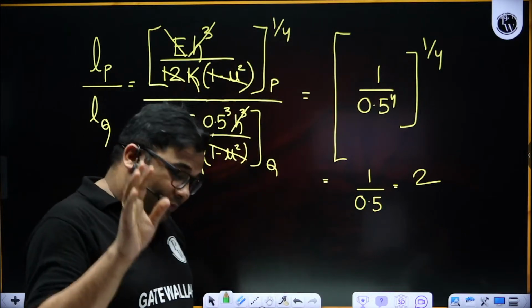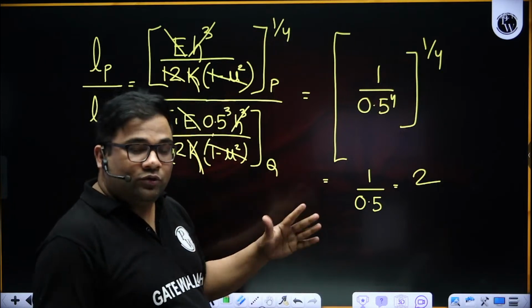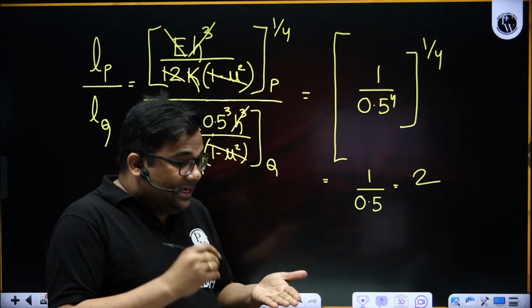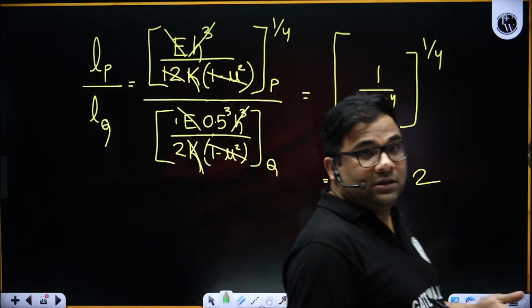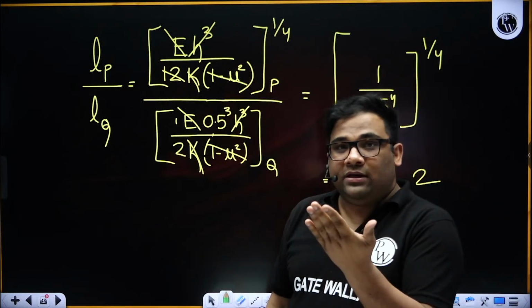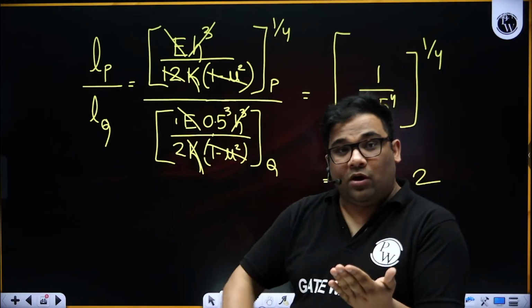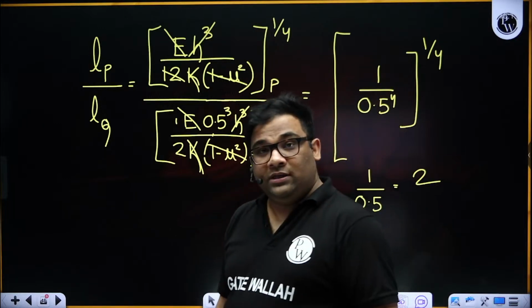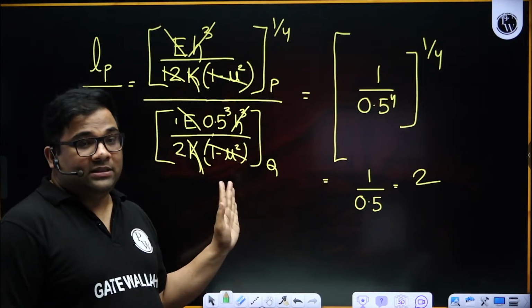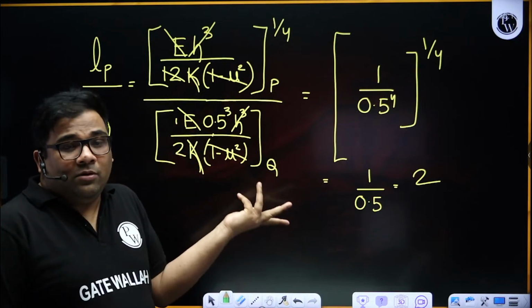The best way to remember formulas is two things. One is to solve questions. When you solve questions, your formulas will automatically get revised. Second is to write down the formulas. Don't just see the formulas. Suppose you're revising a subject. Don't just see the formulas and think, okay, my revision is done. No. See the formulas of that particular subject and then write down all the formulas without seeing. If you do these two things, solving questions and writing down the formulas, then you can easily get a good score. Otherwise, this question is not difficult, very easy, but if you don't remember the formula, gone case.